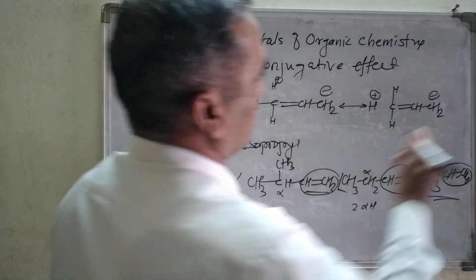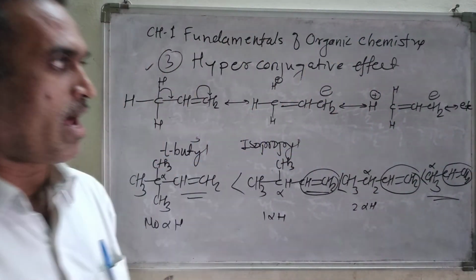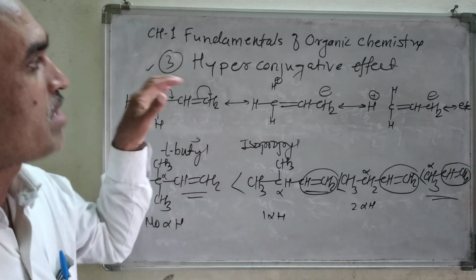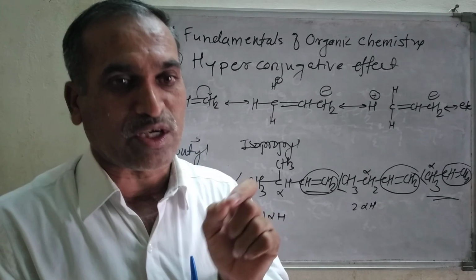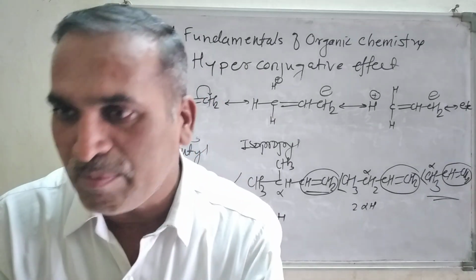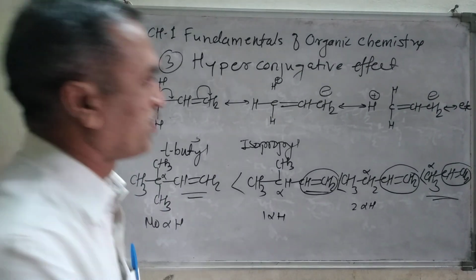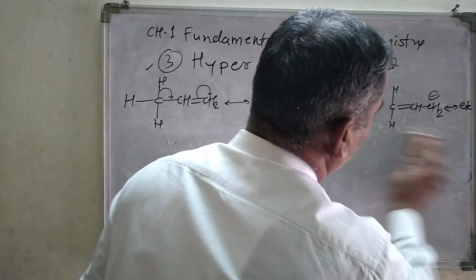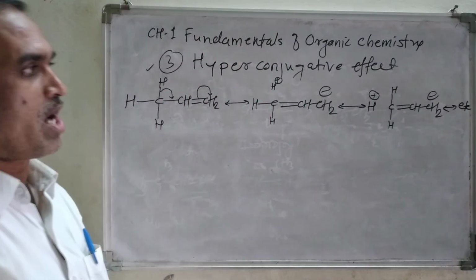So here again, etc. means etc. So in this way we can draw the resonating, we can draw the hyperconjugative structures. If the number of hyperconjugative structures goes on increasing, the stability of the compound goes on increasing, that you have to remember. Now let us look at another example of a hyperconjugative structure, how to draw there.